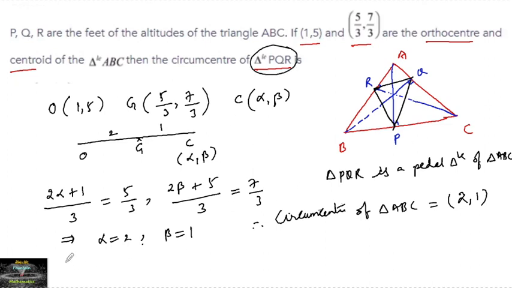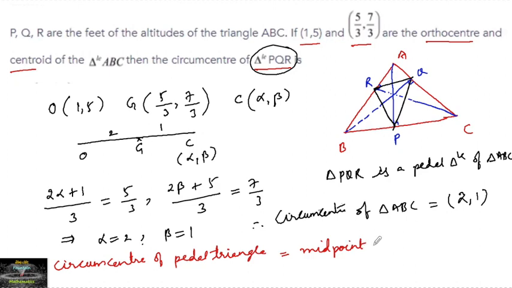So one important point: the circumcenter of the pedal triangle is equal to the midpoint of the orthocenter and circumcenter of the given triangle, of the original triangle.